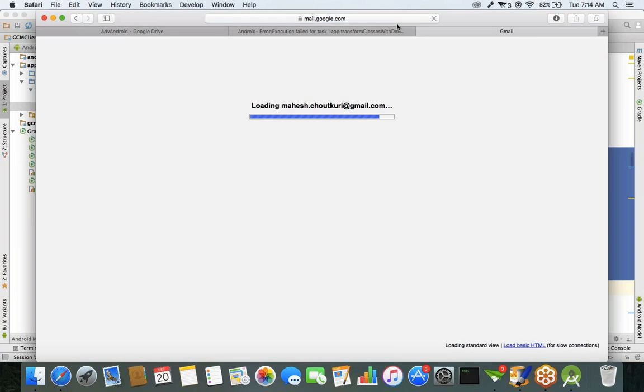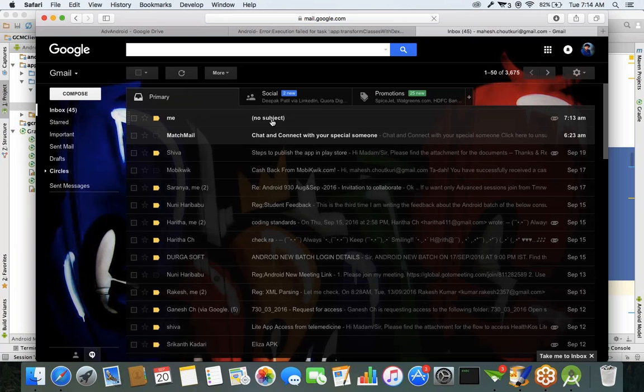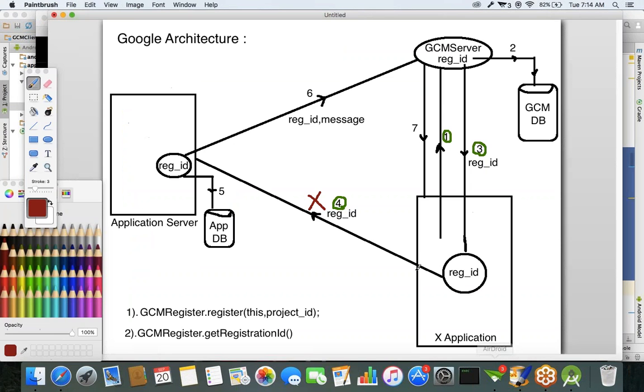Let me open my Gmail. See, I got the registration ID. So now, this communication we are doing manually. We don't have a server. That's why whatever registration ID we received, we sent as an email.